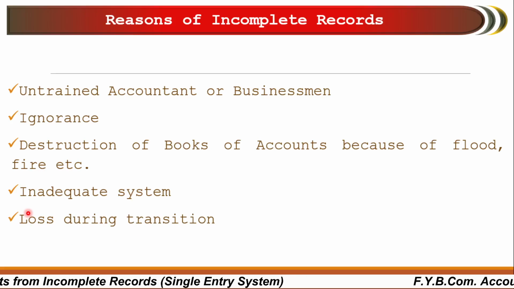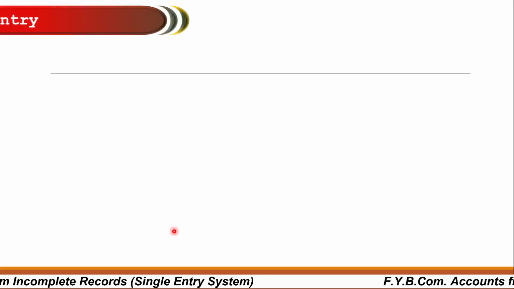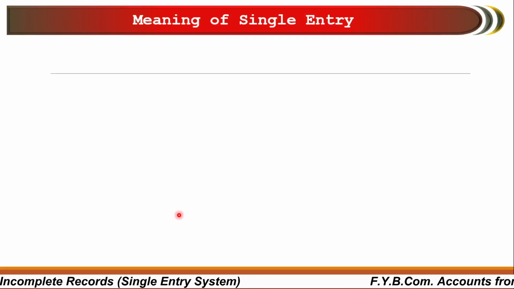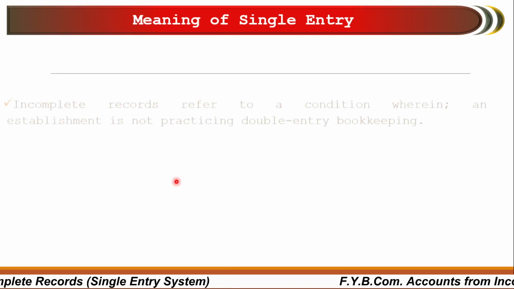Final reason of incomplete record is loss during transition. It may happen in many cases. Here we will discuss the meaning of single entry. What do you mean by single entry?